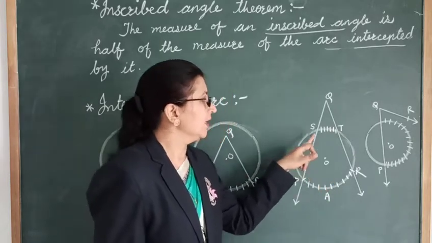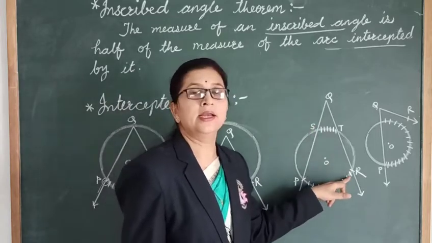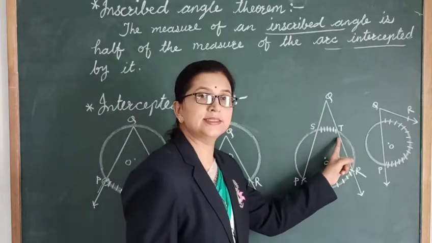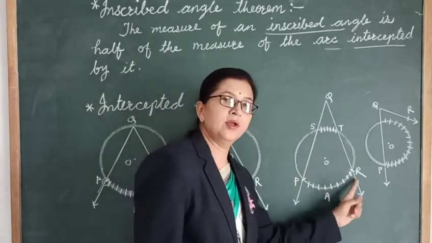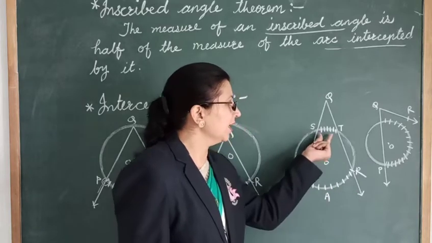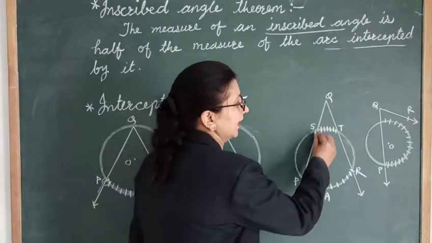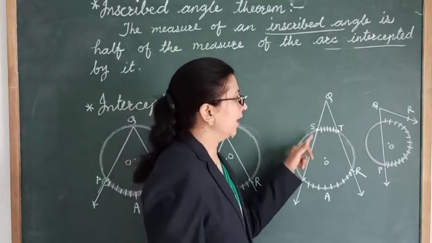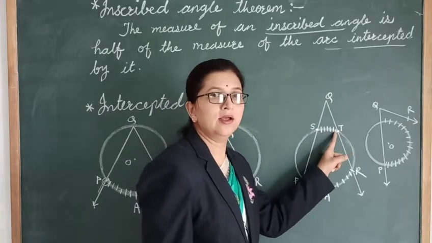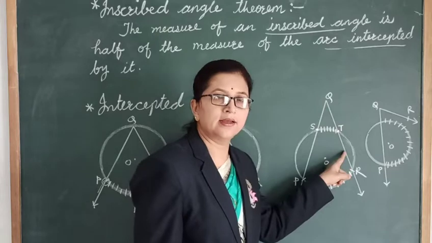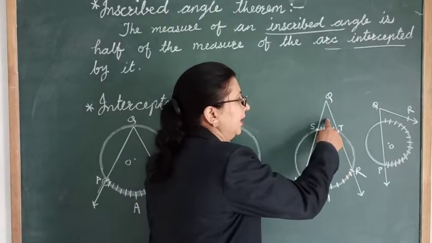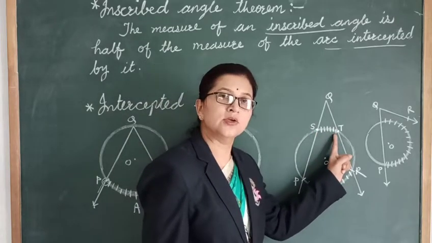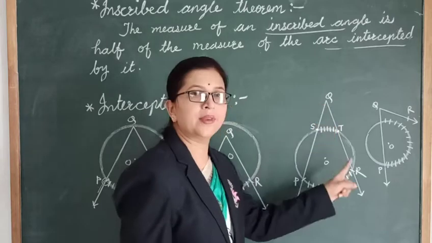Now in this case, this angle PQR intercepts two arcs, that is arc ST and arc PAR. We know this, right? Here also the endpoints of the arc ST are points S and T. Each endpoint of the arc ST is lying on each side of the angle and the remaining points are interior to the angle. That's why we can say that this arc ST is also intercepted by the angle PQR.